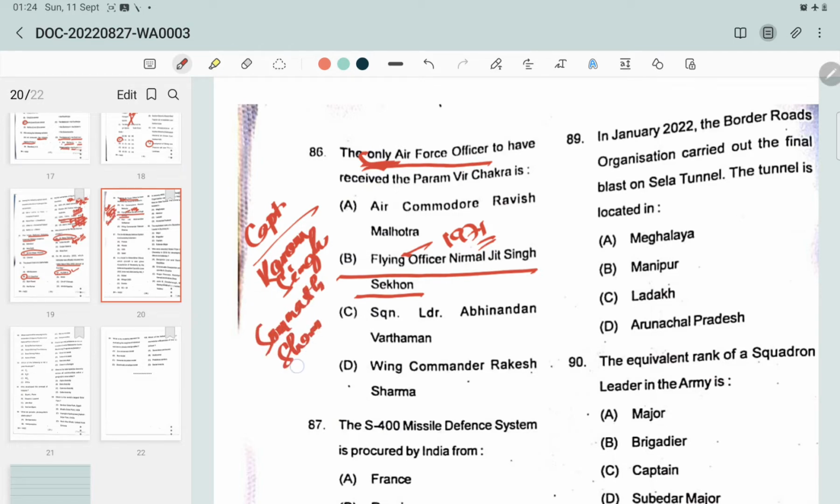And Yogendra Singh Yadav was the youngest recipient of the Param Vir Chakra.